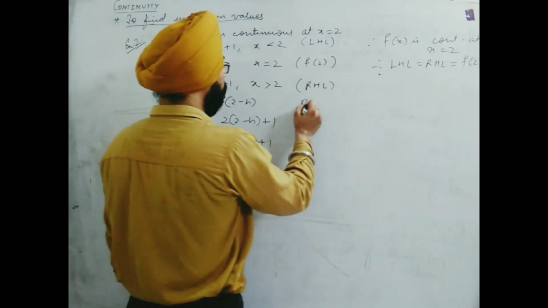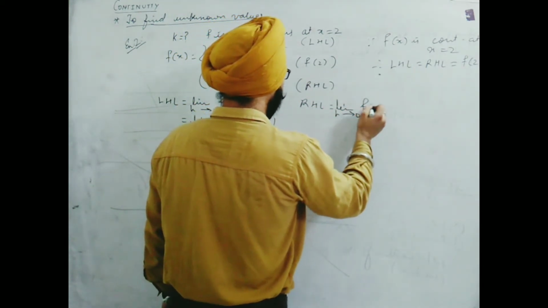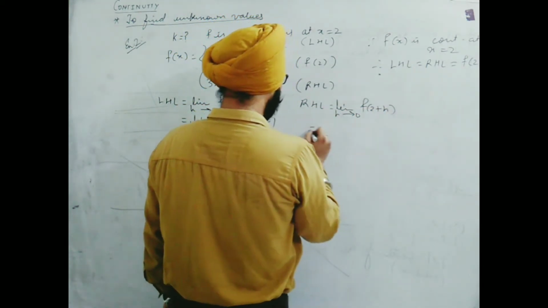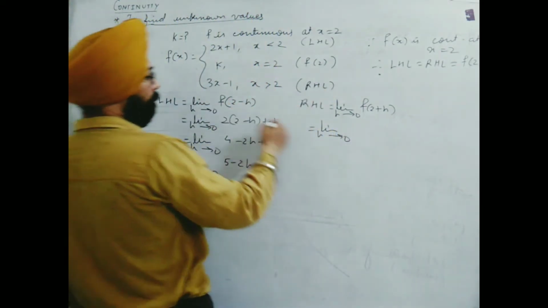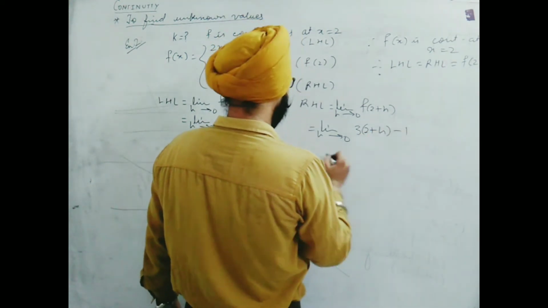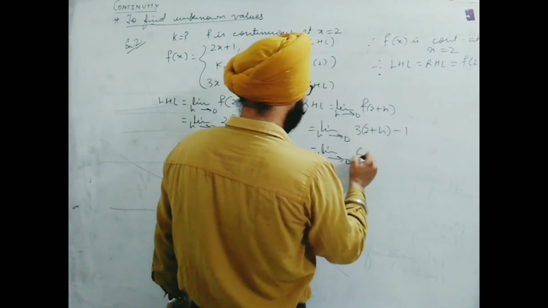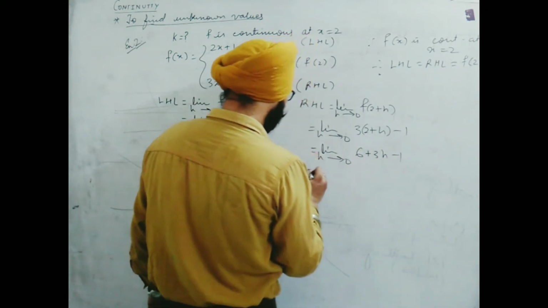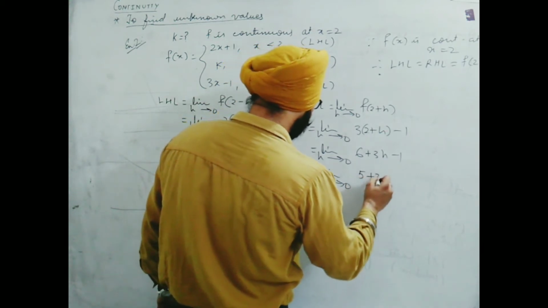Now RHL, limit h tends to 0 of f of 2 plus h. By this definition, we get 3 times 2 plus h minus 1, limit h tends to 0, 6 plus 3h minus 1, which is 5 plus 3h.